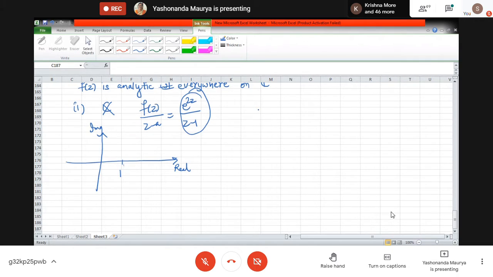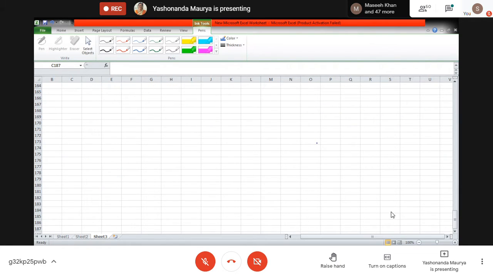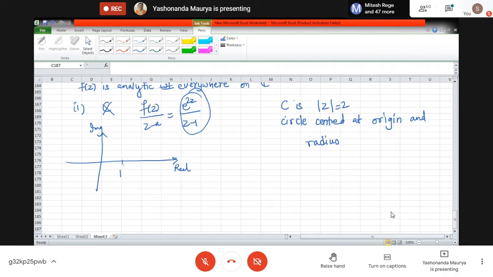Observe what the curve is given as: C is mod z equal to 2. It is a circle centered at origin and radius equal to 2. It is a curve somewhat like this; draw the circle properly.